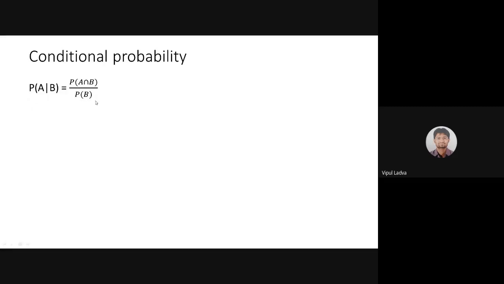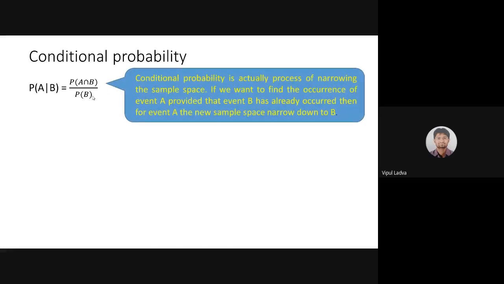Let me take you to that particular formula. Now, why is this formula probability of A intersection B divided by P of B? Let me take you through some more explanation. What is actually conditional probability? Conditional probability is actually the process of narrowing the sample space.